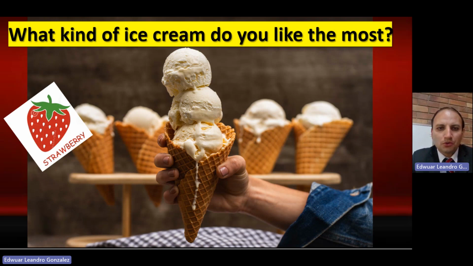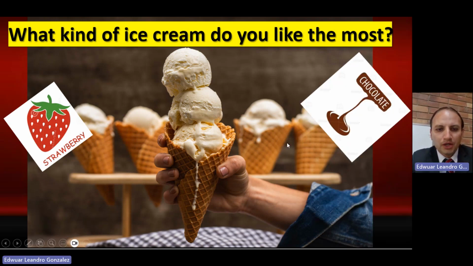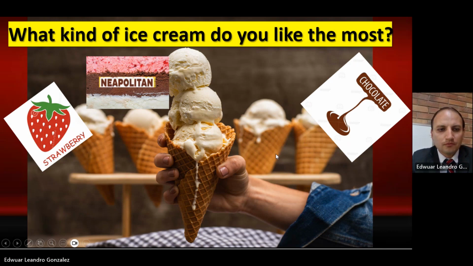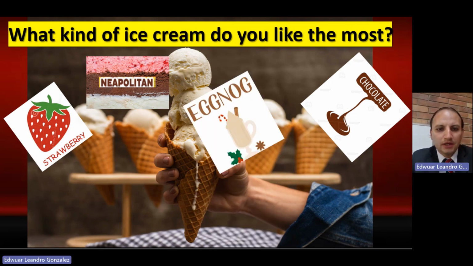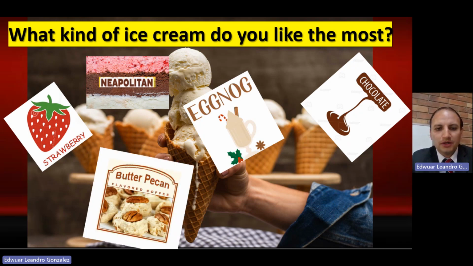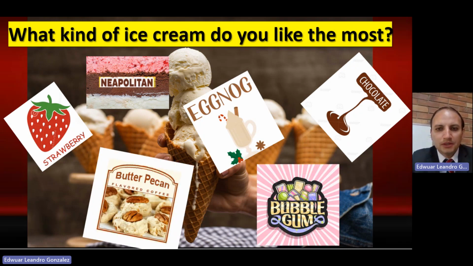Maybe strawberry ice cream or chocolate ice cream? What about Neapolitan, eggnog, or, I know, butter pecan or bubble gum? Well, I would like to hear some of your answers. In my opinion, my favorite is chocolate, but why not try a different one, like butter pecan, which is not common in our country. But I ask you this question because the topic we are going to study today is related to the ice cream cone. So let's talk about that.